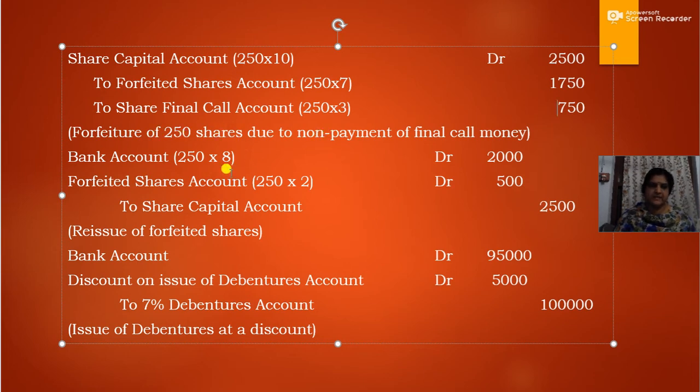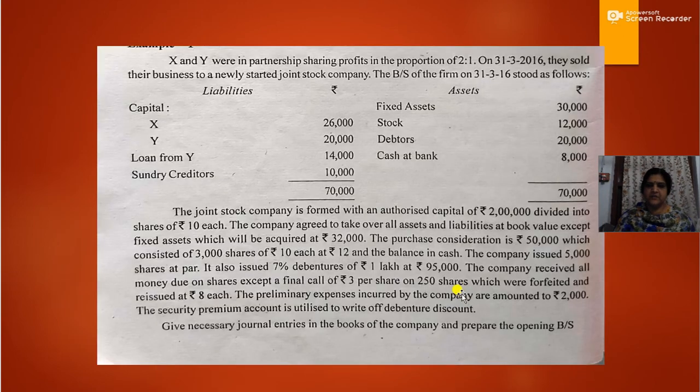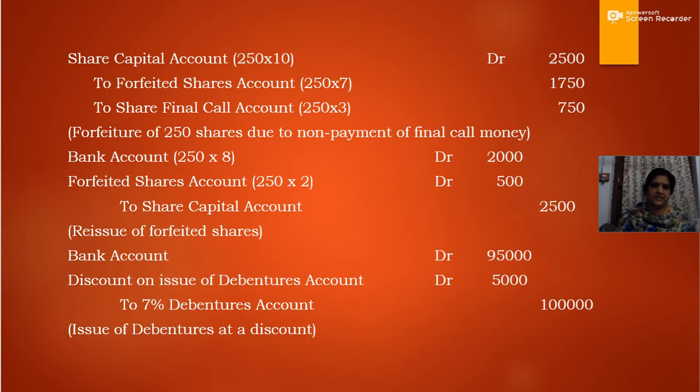Now the next journal entry will be for reissue of shares. In the question it is stated that these 250 shares are reissued at rupees 8. So the 250 shares which are forfeited are reissued at a price of rupees 8 per share. So the journal entry will be bank account debit, that is 250 into 8, the reissue price. 250 into 8, that is 2,000.